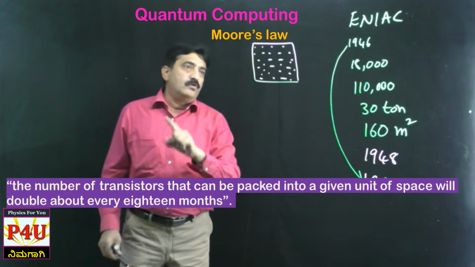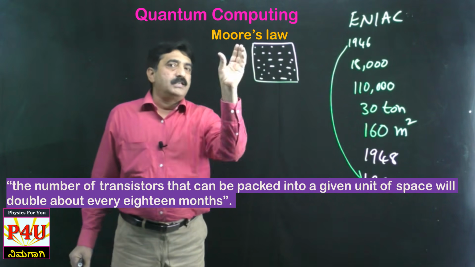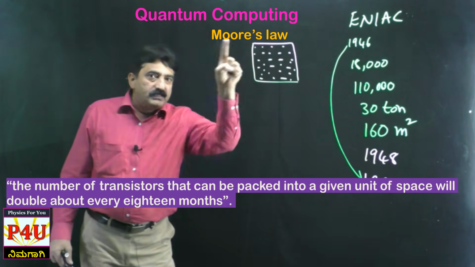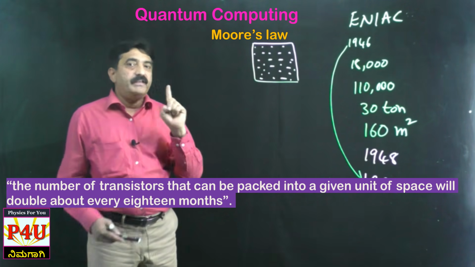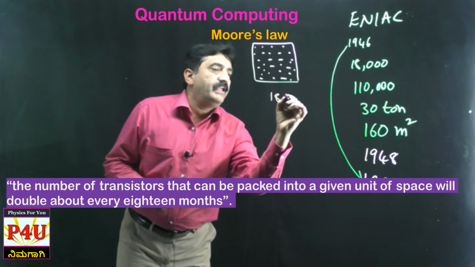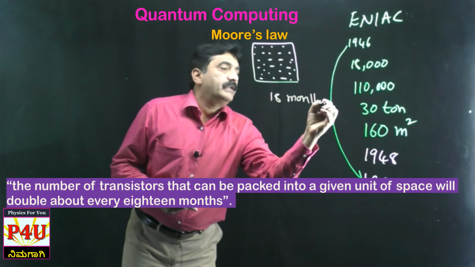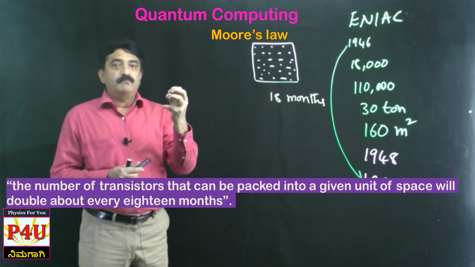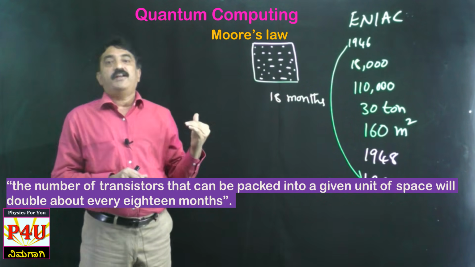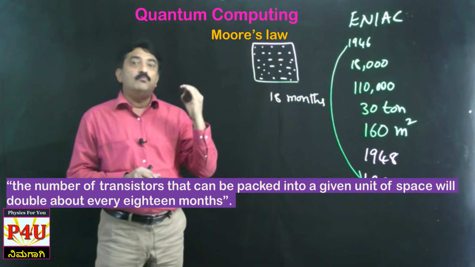So according to Moore, the number of transistors packed in a given size of integrated circuit gets doubled every 18 months. And not only that, the cost of the computer reduces by 50%. This is called Moore's law.